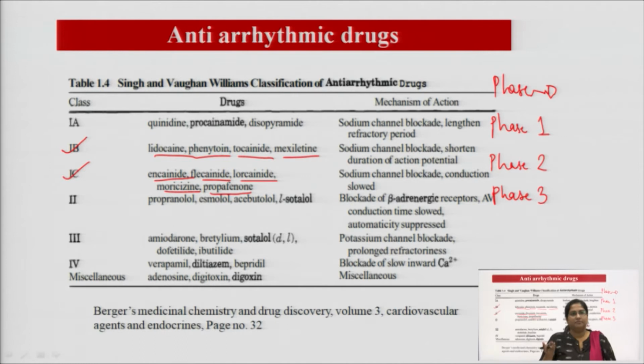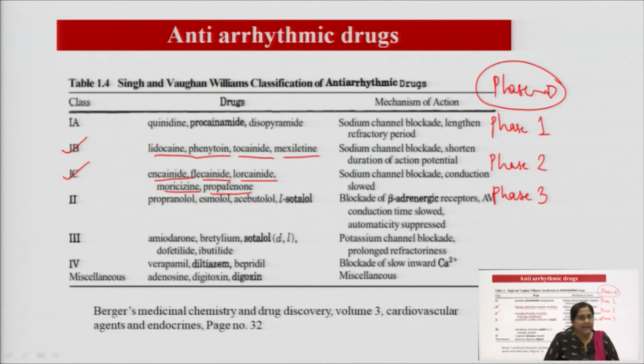So, let us come to the classification. Class 1A, 1B and 1C. Again I told you in the last class that class 1A, 1B, 1C, all these are your sodium channel blockers. That means all of them will affect phase 0, that is your depolarization. Then why are they different? If all are sodium channel blockers, then why are they divided into 3 more parts?